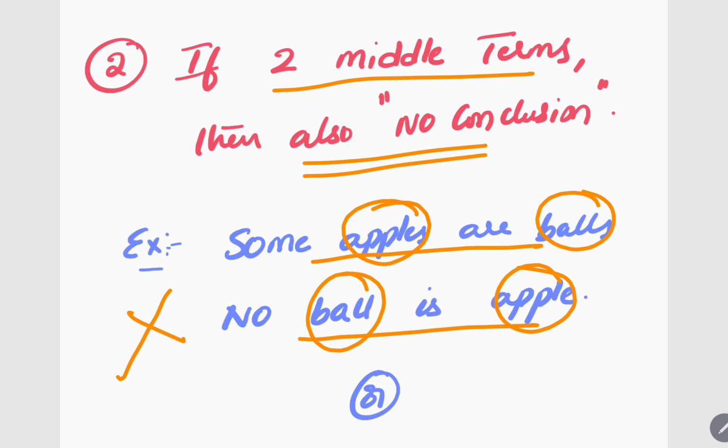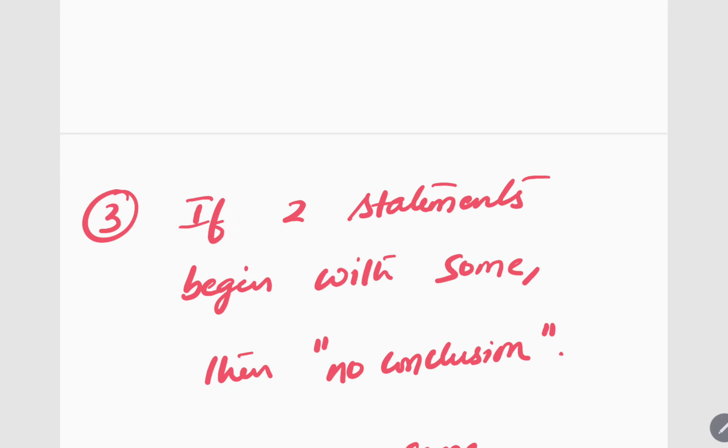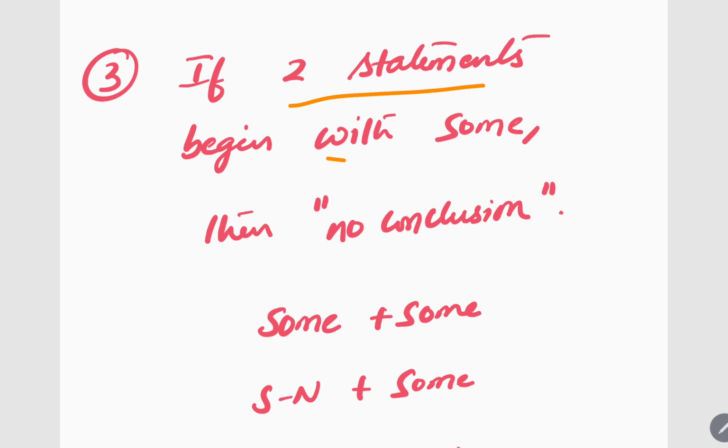What is the first trick? No middle term, no conclusion. Second trick, two middle terms, no conclusion. Got it? Next, if two statements begin with some, then also no conclusion.